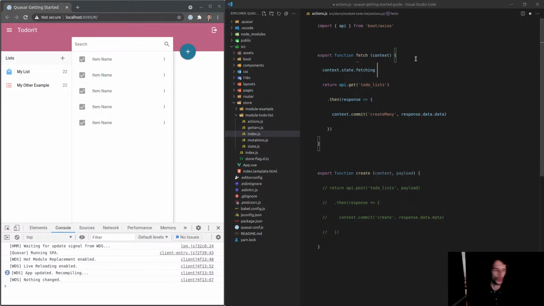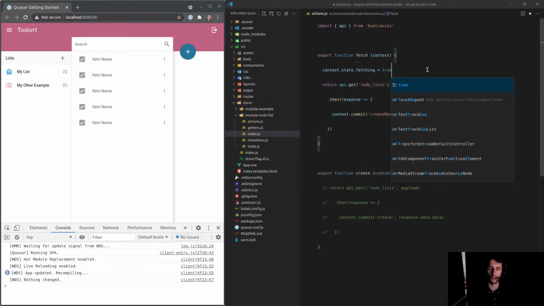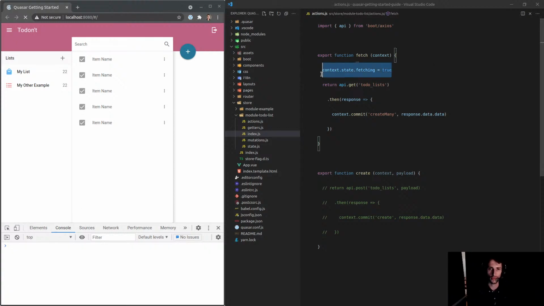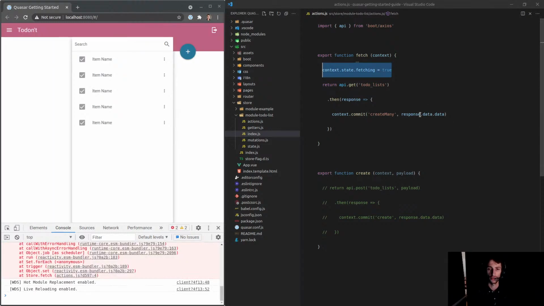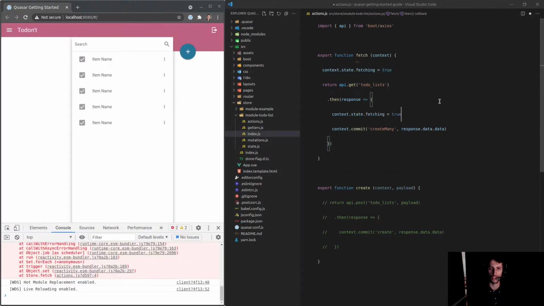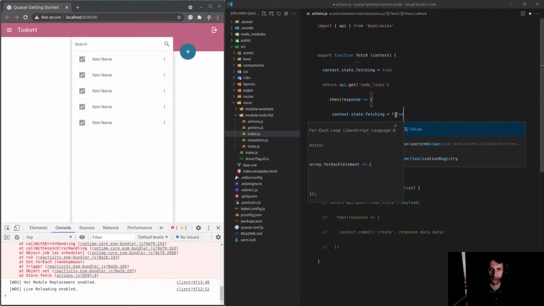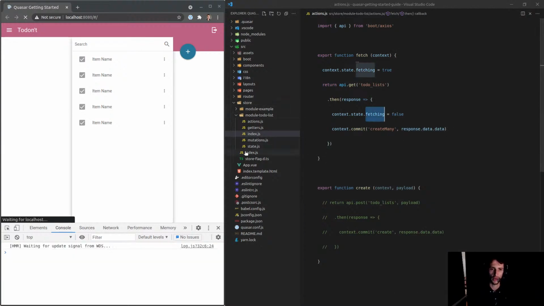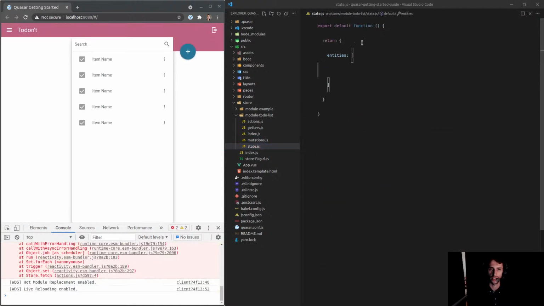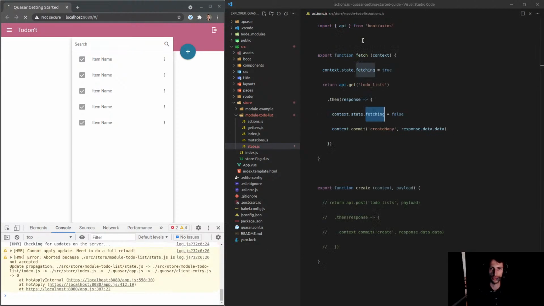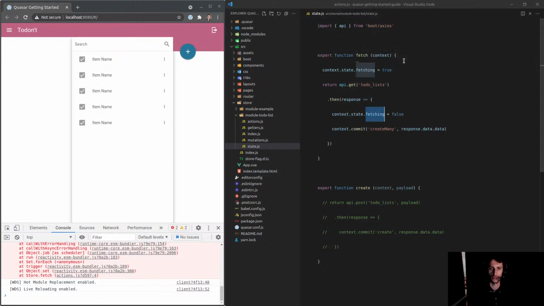Can I do that directly, or do I have to do it through a mutation? Probably supposed to do it with mutation. It just seems like overkill. Anyway, let's try it this way for now and see what happens. So we'll set fetching equal to true. And then when this is done, we're going to set fetching equal to false. Then what I should be able to do is go into the state and say fetching here is equal to false by default. So does that work?